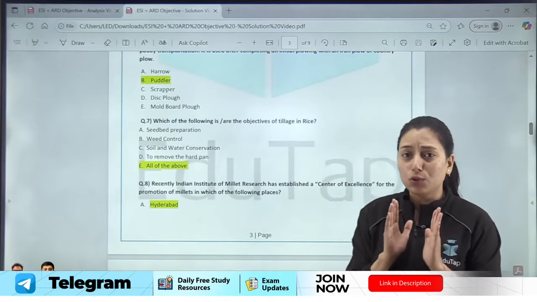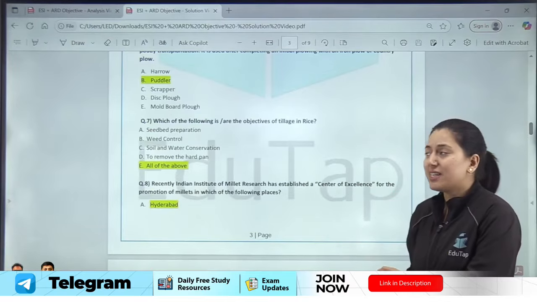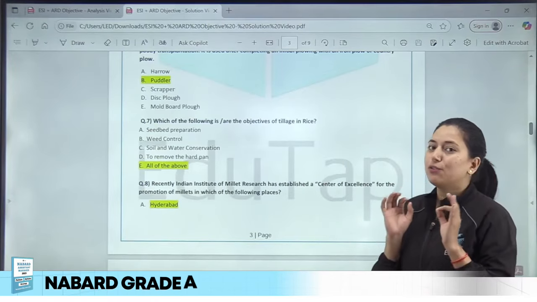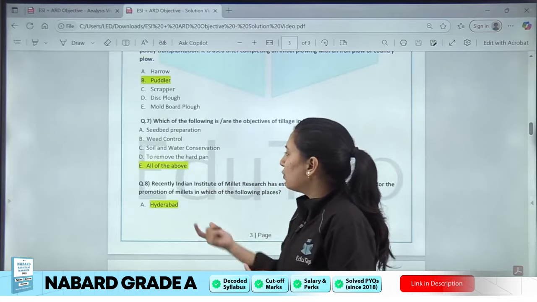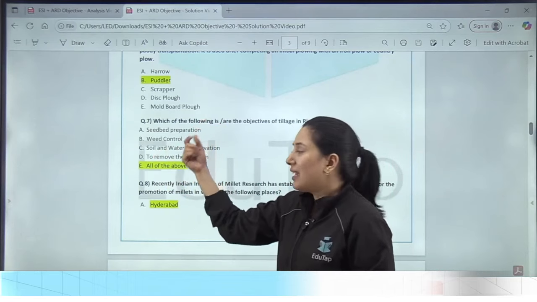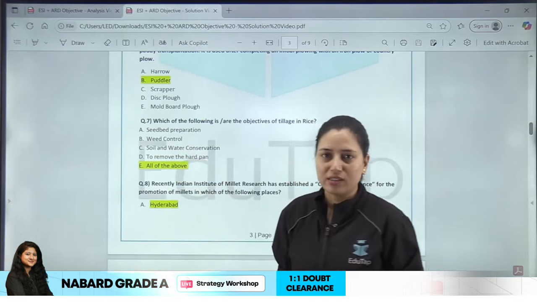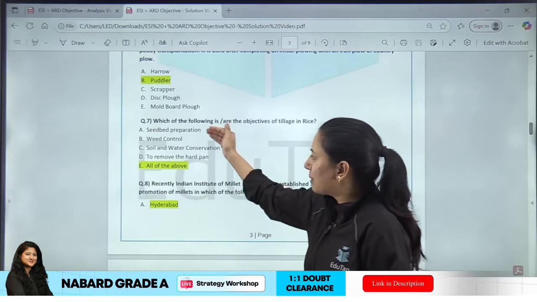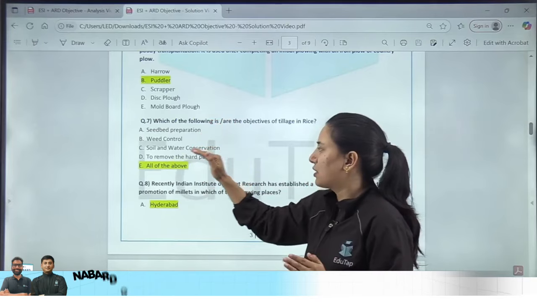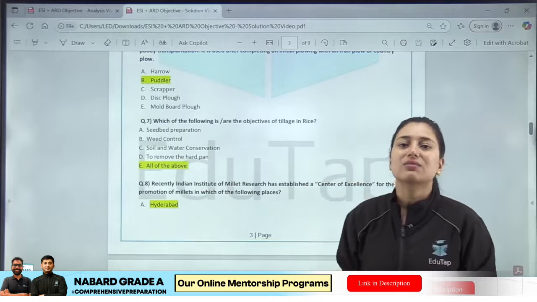Now here, if you know why tillage is done in rice, then again a very easy question. But if you do not know the clear objective, here you might get confused about how puddling is useful in soil and water conservation. But let me tell you, it is useful in soil and water conservation. So seed bed preparation, weed control, soil and water conservation, and removing the hard pan will all be objectives